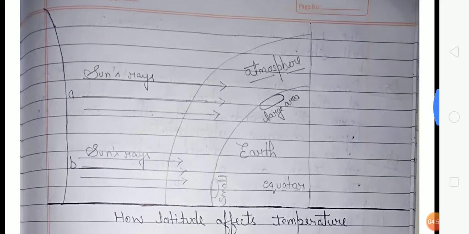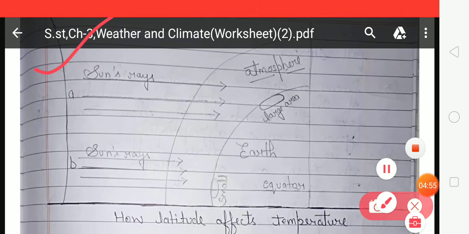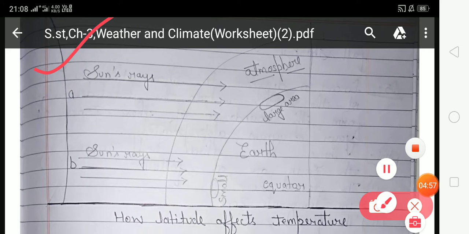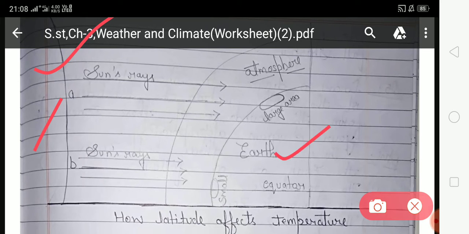Look at the diagram. This is the diagram showing how latitude affects the climate. Here is the sun and here the earth.